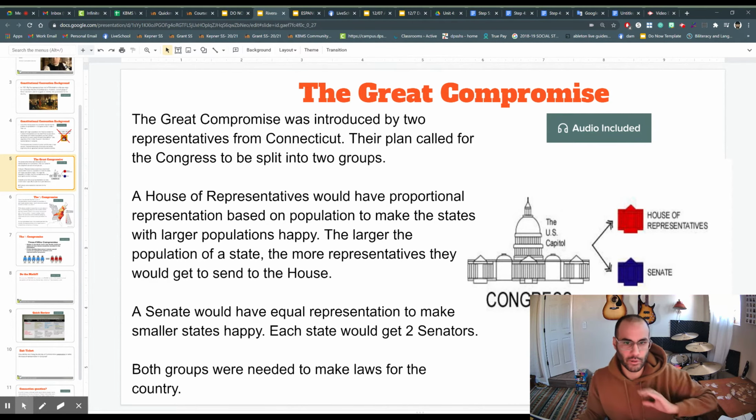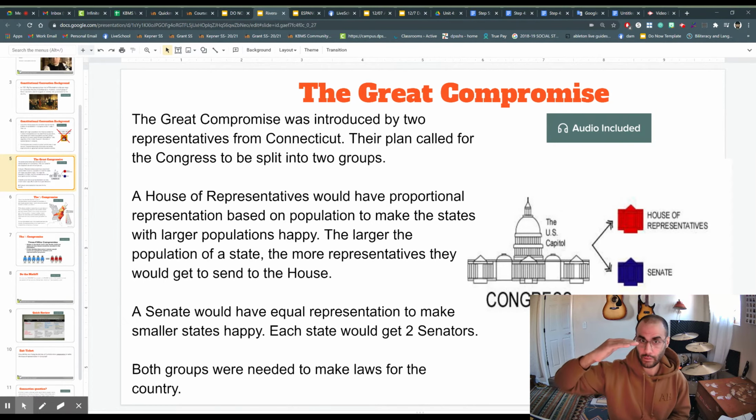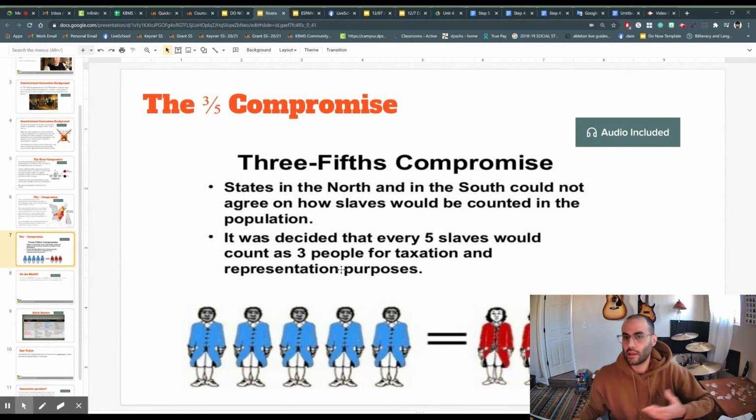Let's talk about the House of Representatives really quickly in regards to population. Now, this was a very racist time in America. Did they count black people as the population? Because if they did, some of those states would have really big populations and more representatives going to the House. So what did they decide for slaves? To keep it simple, they decided this.